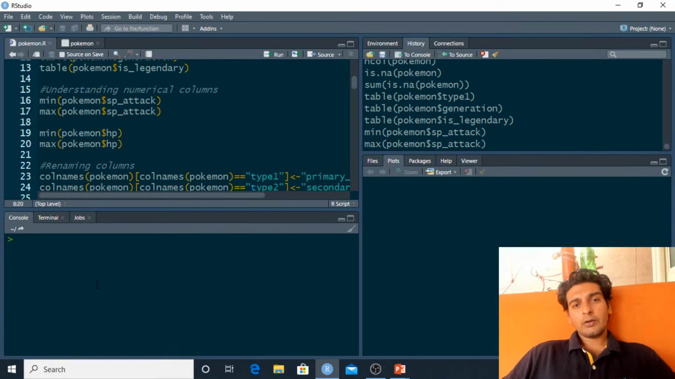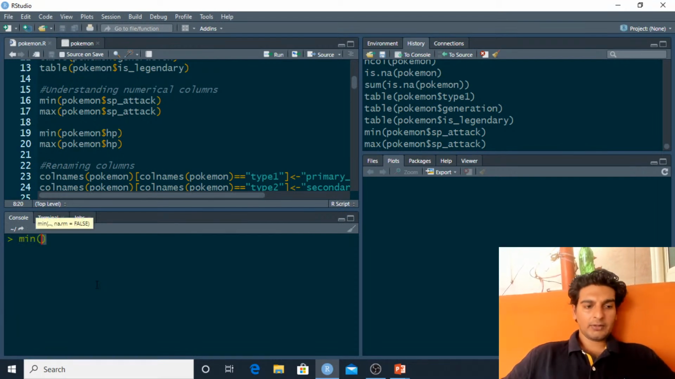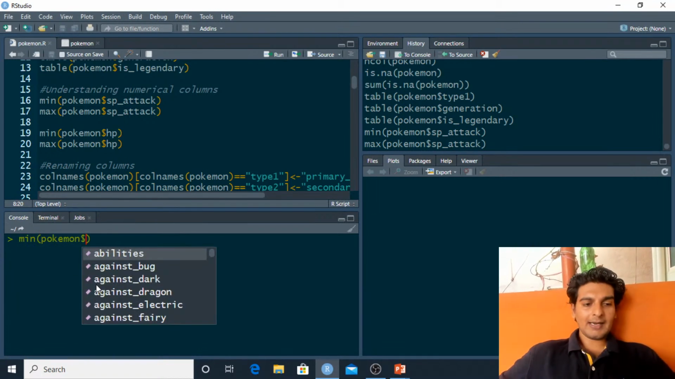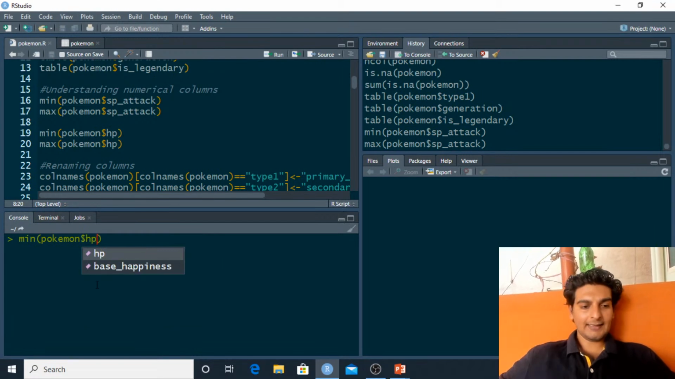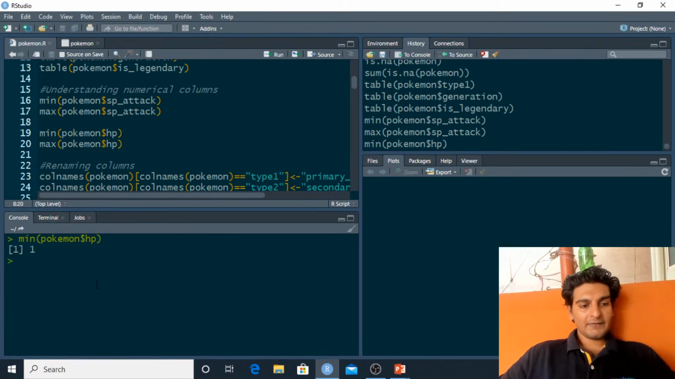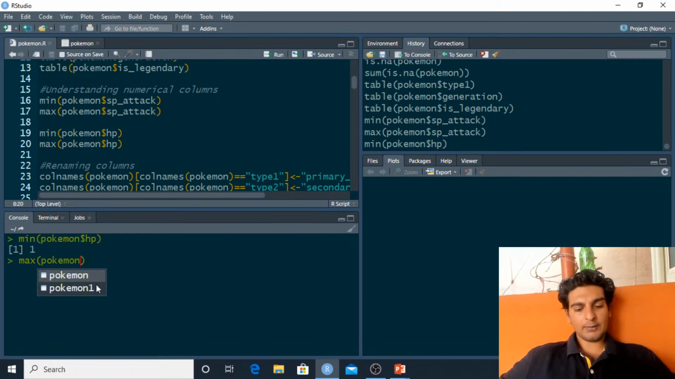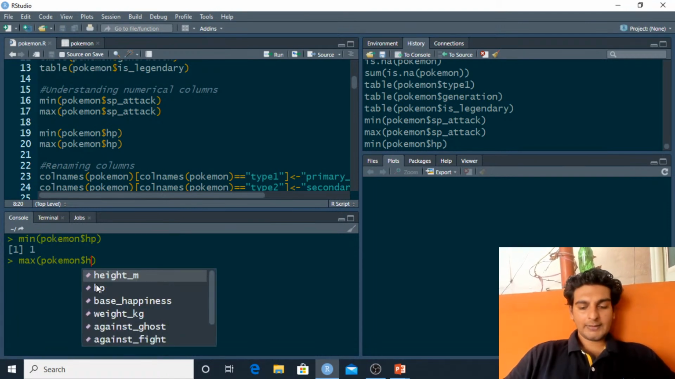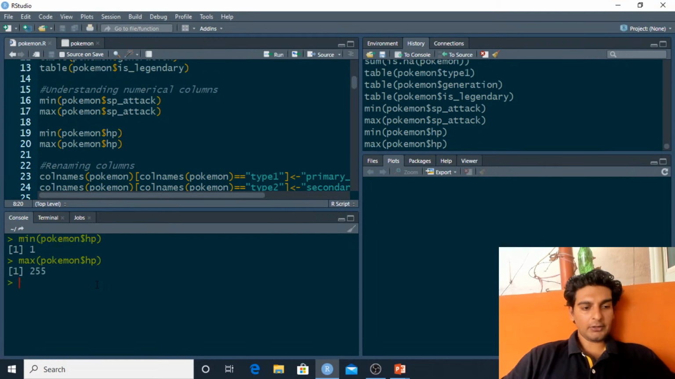Now similarly, I'd want to know the minimum and maximum values of HP of a Pokemon. So here I'll type in min, and I'll pass in the Pokemon data frame over here, and using the dollar symbol I will select the HP column, and we see that the minimum HP of any Pokemon is 1. And let me also find out the maximum value of HP. So here I'll use the max method, and I'll pass in Pokemon, and then I'll use the dollar symbol, I'll select the HP column over here. And as you guys see, the maximum value of HP is 255.